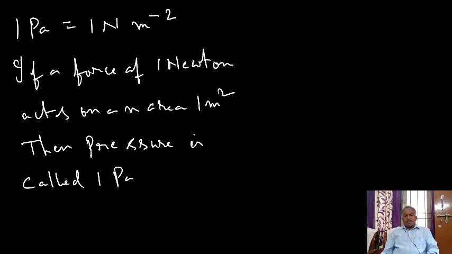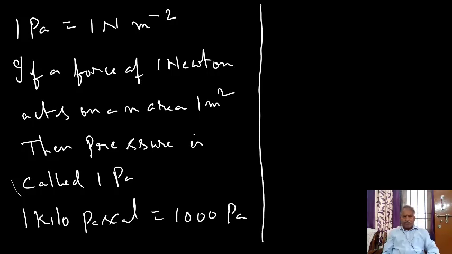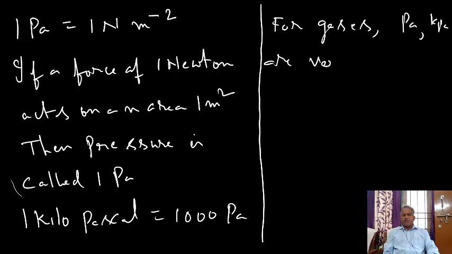Now, Pascal is the smaller unit. The bigger unit of pressure is the kilopascal. So 1 kilopascal is equal to 1000 Pascal. For expressing the pressure of gases, even kilopascal is very small. Therefore, for gases, Pascal or kilopascal are very small.